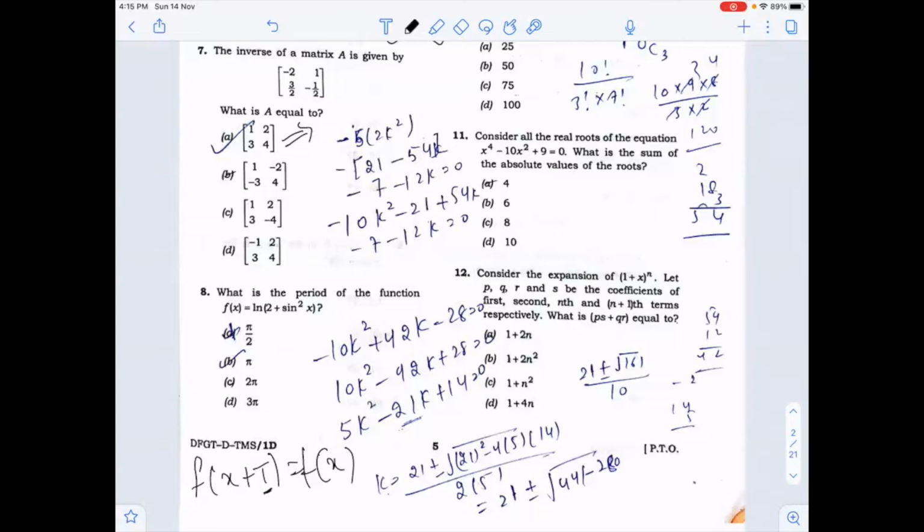But in the question, we want to find the fundamental period. Fundamental means the period which is the smallest of all the periods. So the value pi is the smallest of all the three. So the answer is pi.